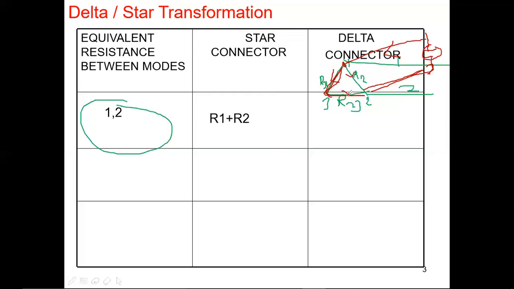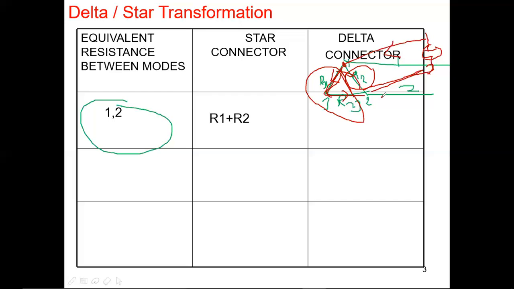That is the reason R23 and R31 carry the common current. When a common current flows through resistances, they are in series. So these two resistances are in series, and R12 is in parallel with them.